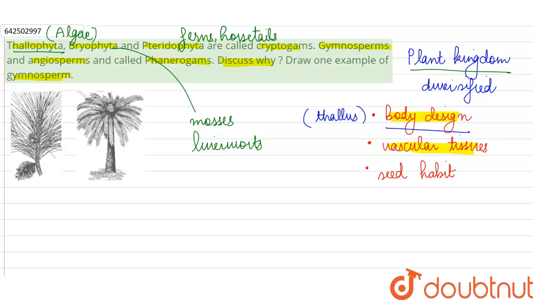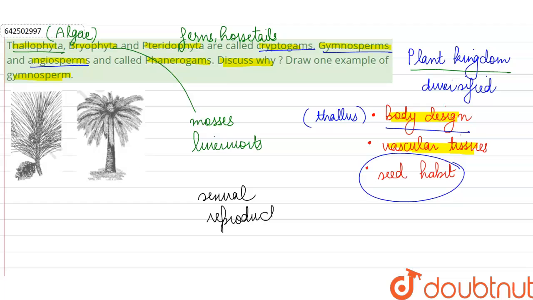So these 3 groups we place under cryptogams because they do not show seed habit, whereas the gymnosperms and the angiosperms both of them produce seeds. Seed is a structure produced as a result of sexual reproduction. In the case of phanerogams, the plants which show seed habit, we see very well differentiated, conspicuous sexual structures. Whereas in the case of algae, bryophytes and pteridophytes, the sex organs are not that conspicuous, and that is why they are called cryptogams.